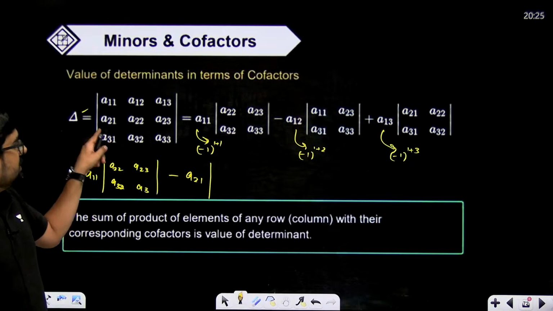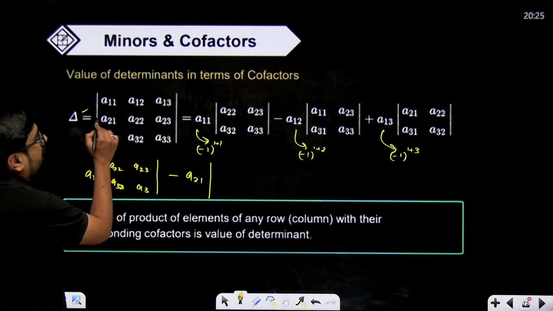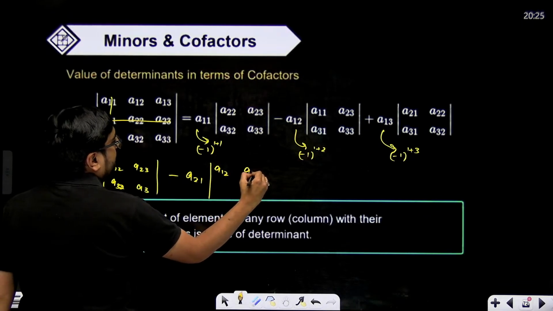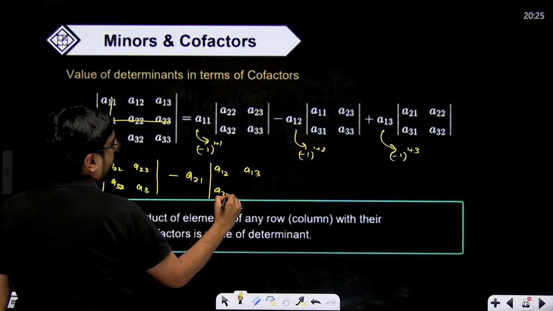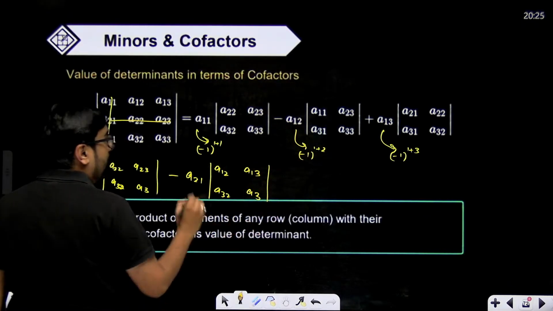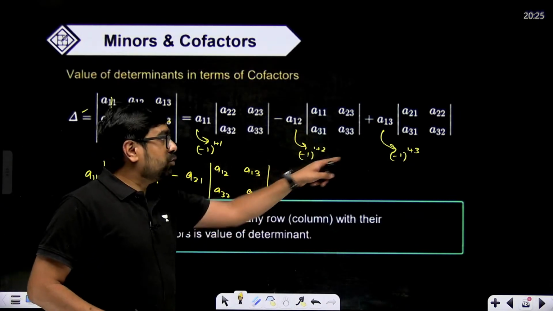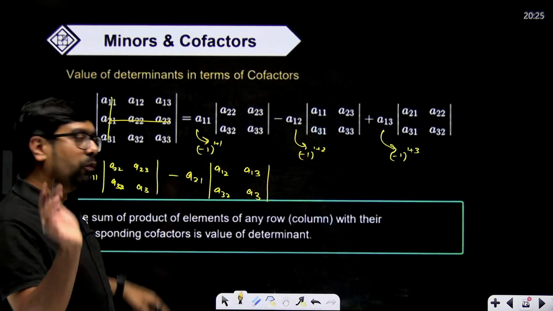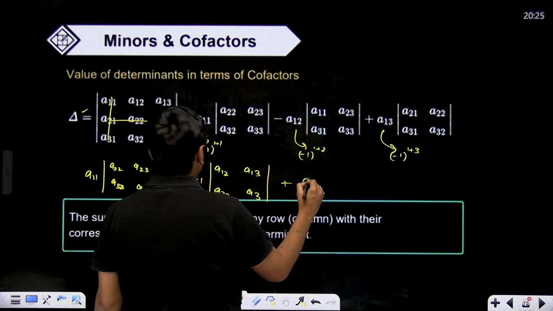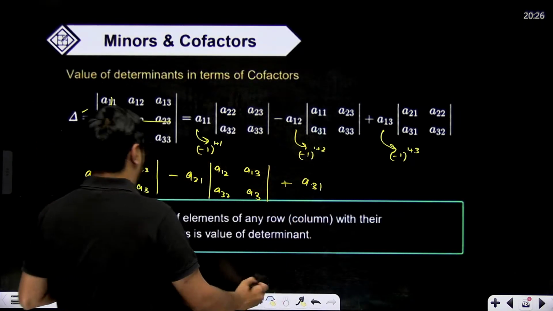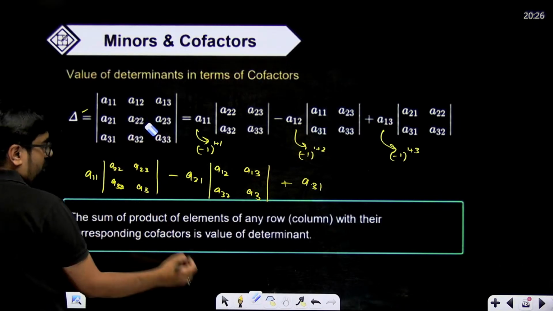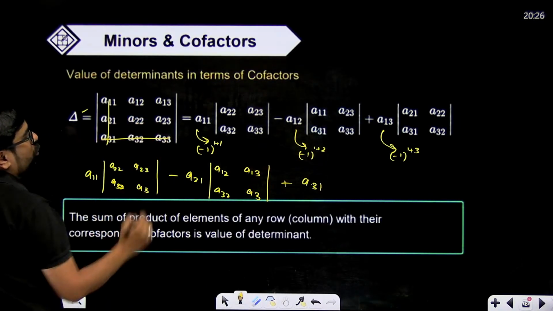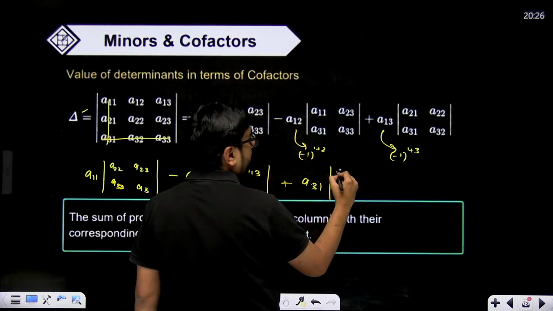Now what will be the minor matrix for A21? Hide this, A12, A13, A32 and A33, right? Plus minus 1 to the power 1 plus 3, minus 1 to the power 3 plus 1, that means minus 1 to the power 4, which will be positive, so it will be a plus only. So A31, column wise we are solving. Now we'll write the cofactor matrix of A31, which is A12, A13, A22, A23.